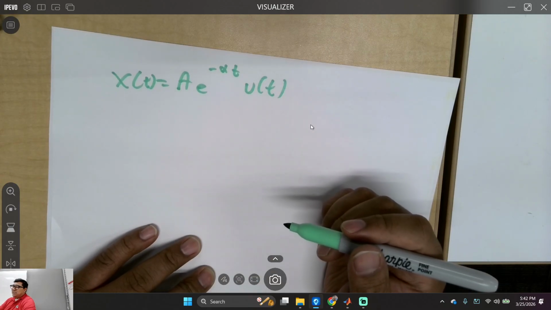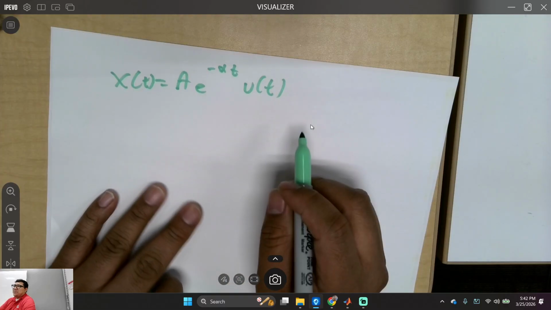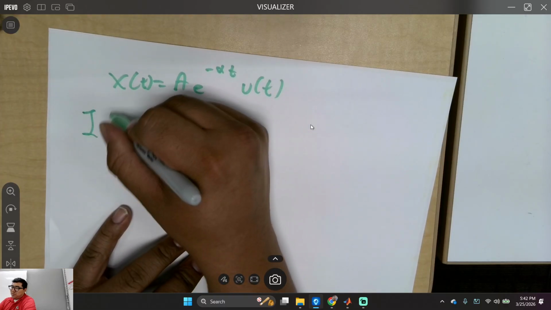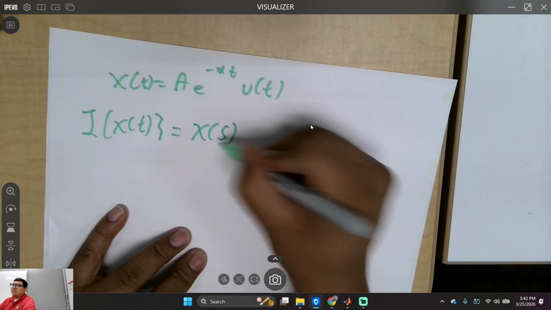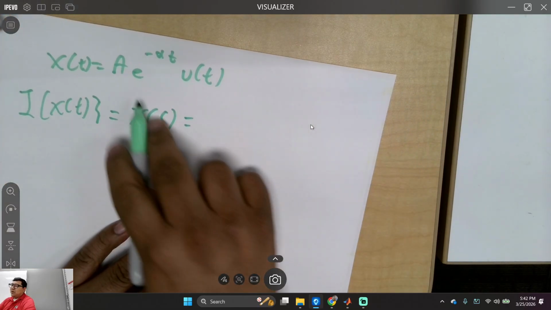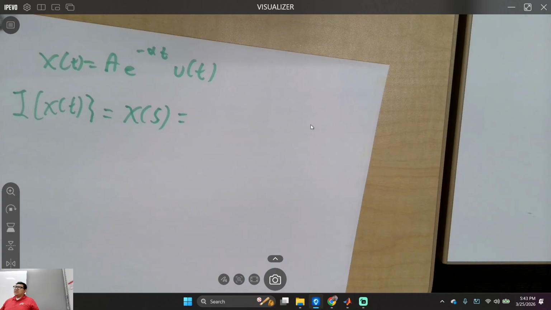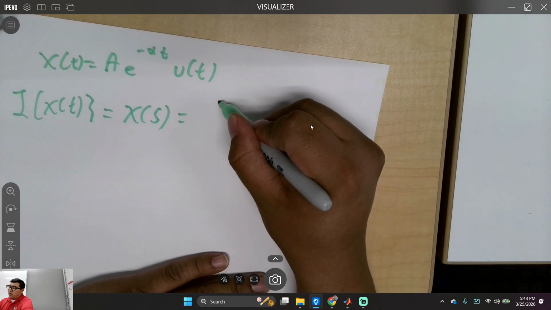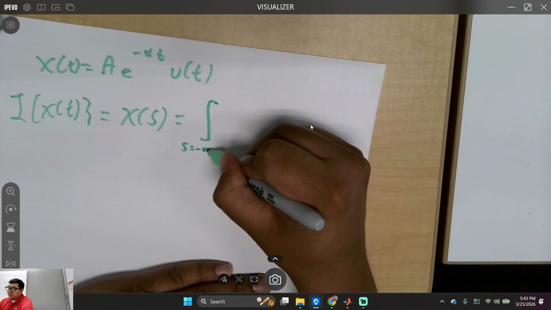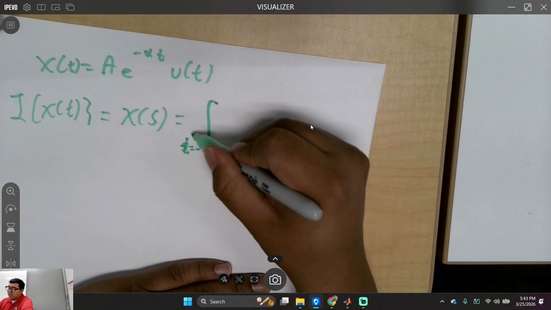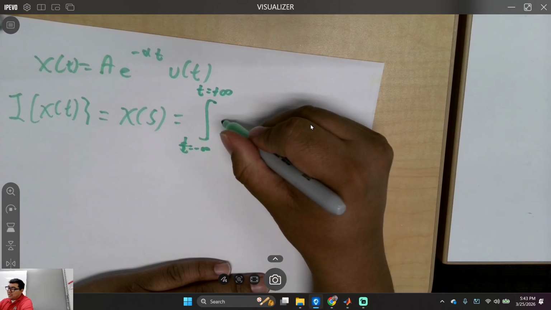And then you can transform this. Did he show you how to go from this to Laplace, where the Laplace transform of x of t is equal to X of s? How do we go from the time domain to the s domain? Well, first we look at the entire signal, so I'm thinking integral, integration of t from minus infinity to plus infinity of the signal x of t.